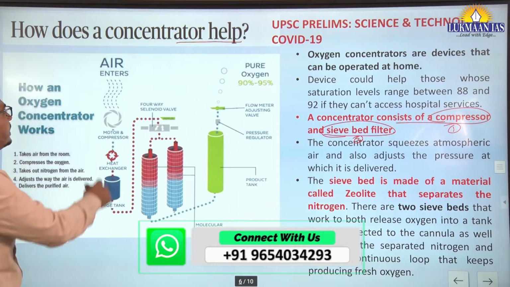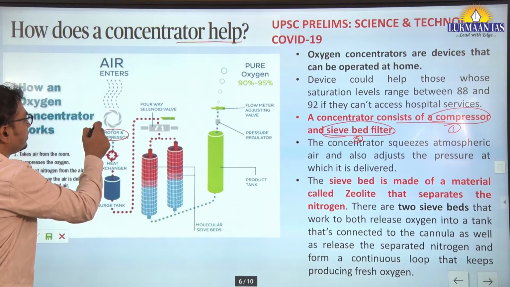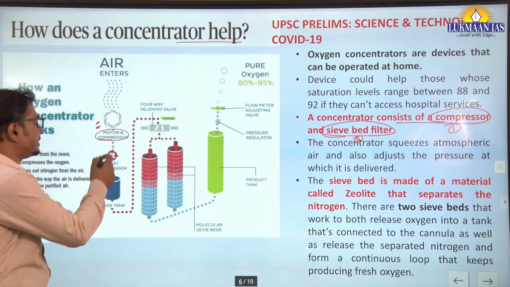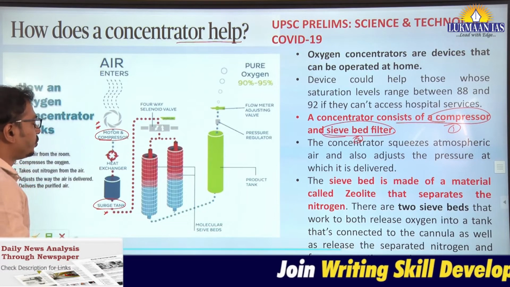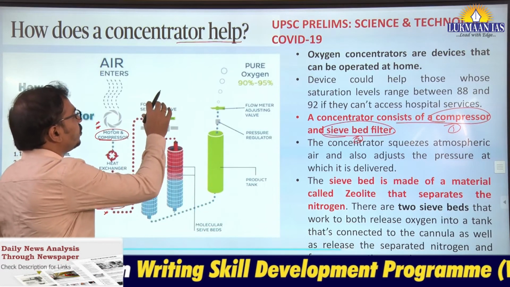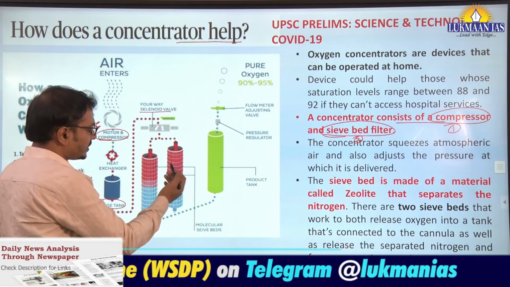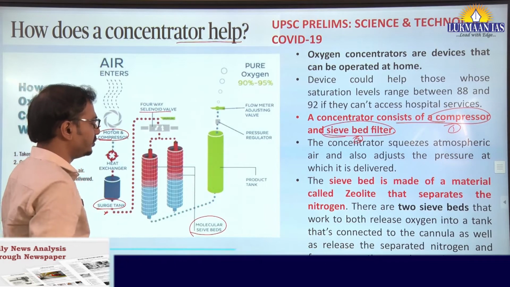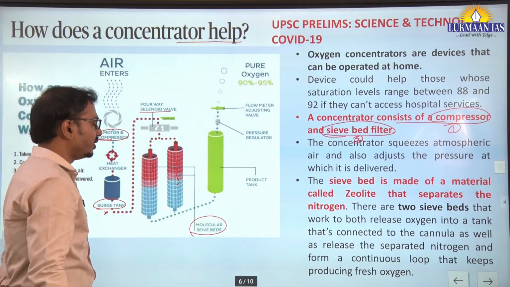Okay, you can see now the air entering into a motor and compressor. This is working through electricity, right? Then there is a heat exchange and there is a surge tank. Now through this surge tank, there is a 4-way solenoid valve. Through this, the air is entering into sieve beds, molecular sieve beds. These are basically made up of molecular sieve.